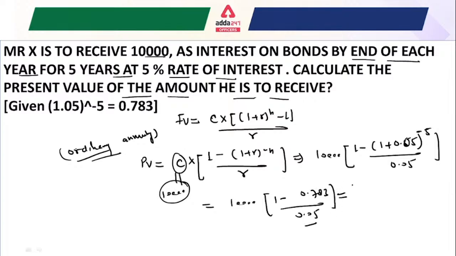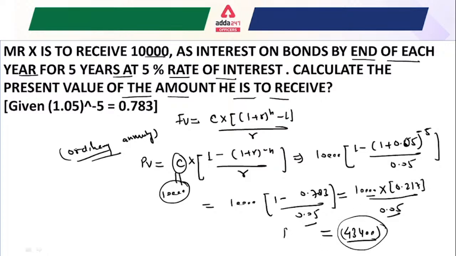Okay, now just solve this and tell me what the answer will be. So 10,000 multiplied by 0.217 and divided by 0.05. Tell me what will be the present value of the amount that he is going to receive. Let me calculate this. So this would be 43,400 something, right? So this is the present value.